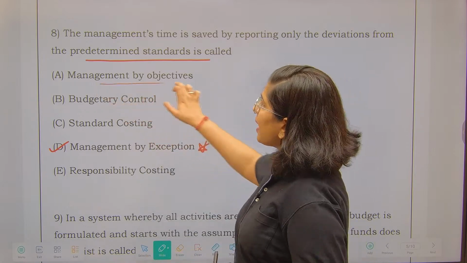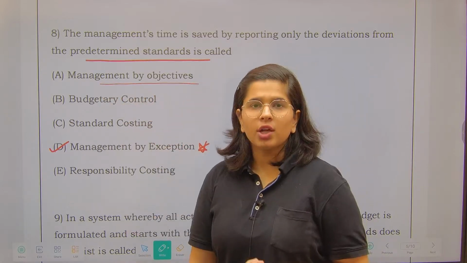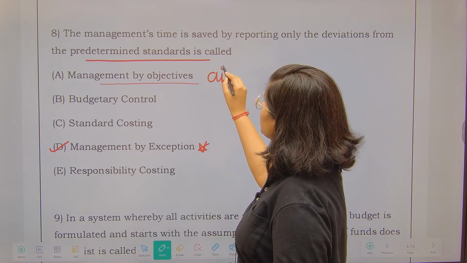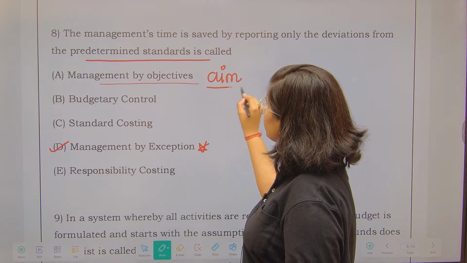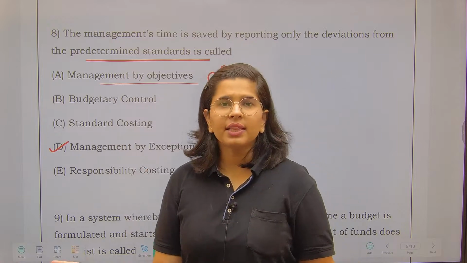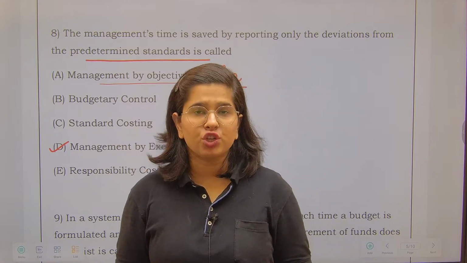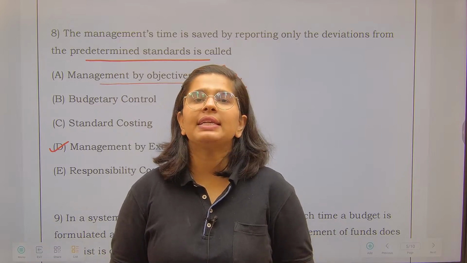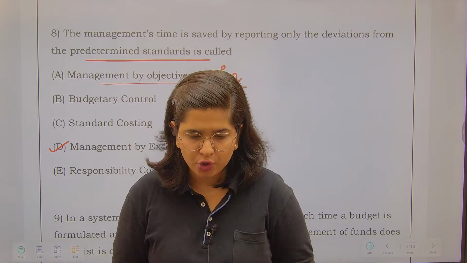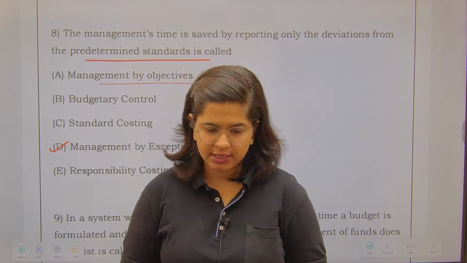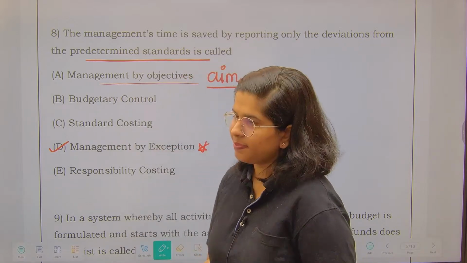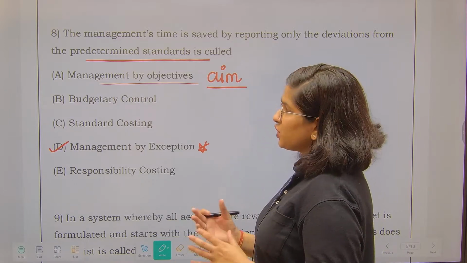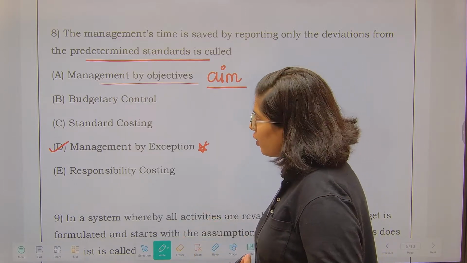What is management by objectives? This is the concept of MBO. Under this, you set your aims and goals. You take the participation of your subordinates as well. You cumulatively decide the goals, what we want to do and how we are going to manage this. Yes, Peter Drucker. Very good, Vaishali. Next is budgetary control. Budgets, you already know about it.